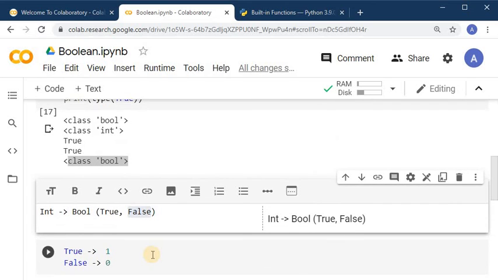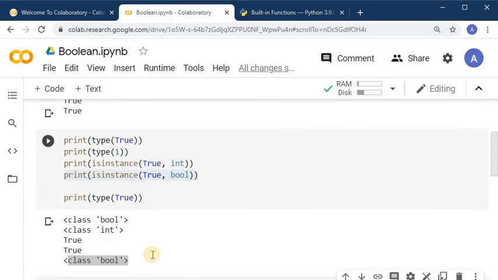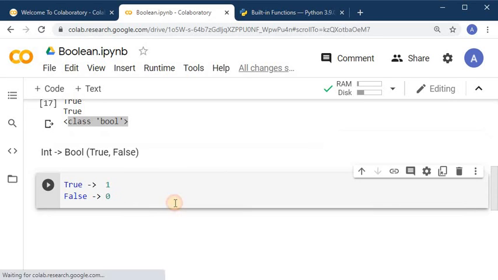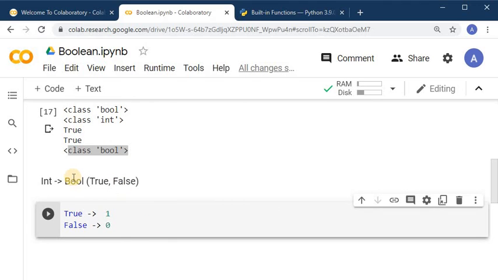So yes, we can say booleans are or can be seen as integers, but the immediate class of boolean is bool and its parent is integer. So there is a parent-child relationship. If this question is asked to you, you need to explain this concept completely, because if we just say that True and False are integers, that won't be appropriate.